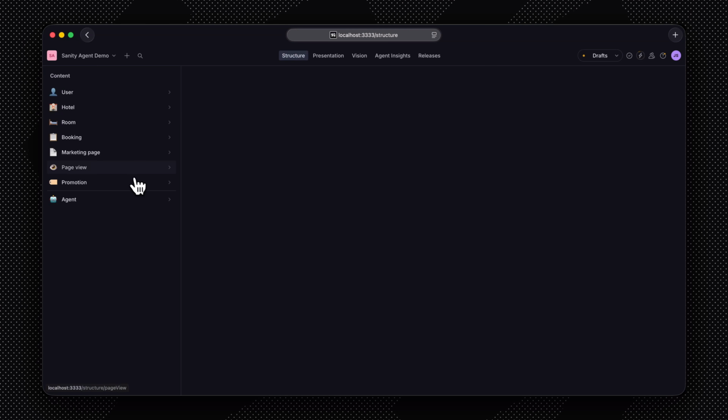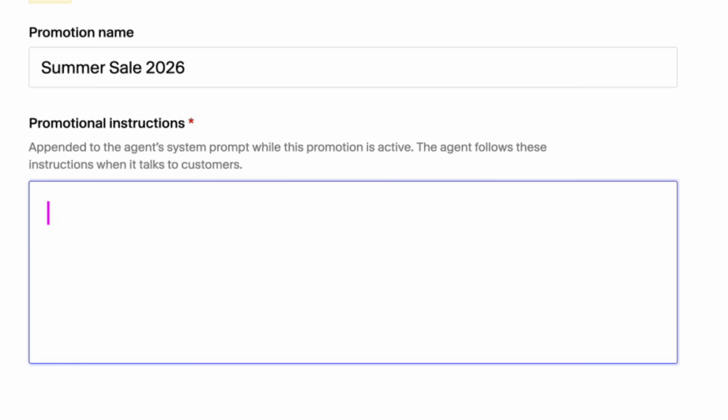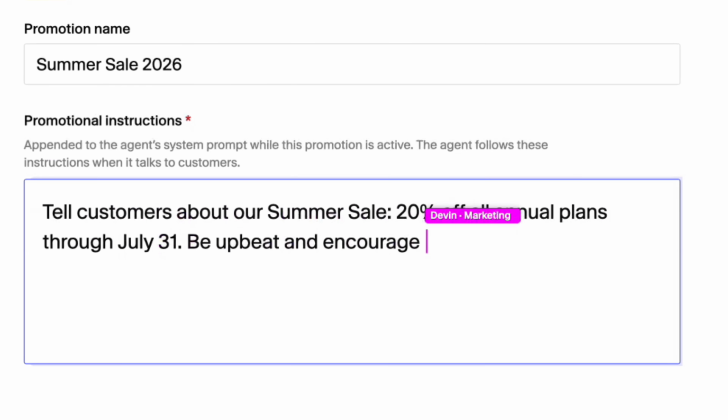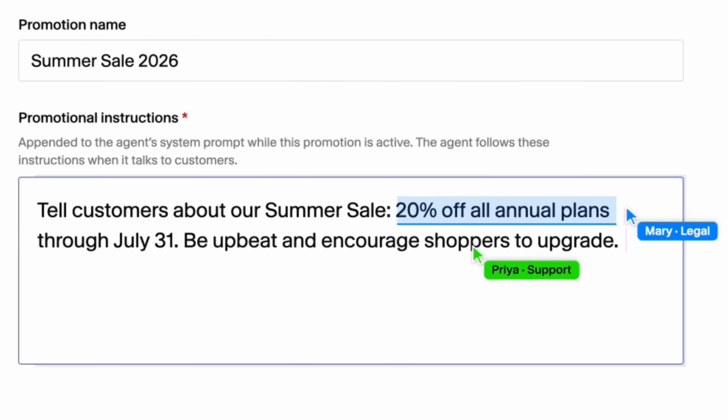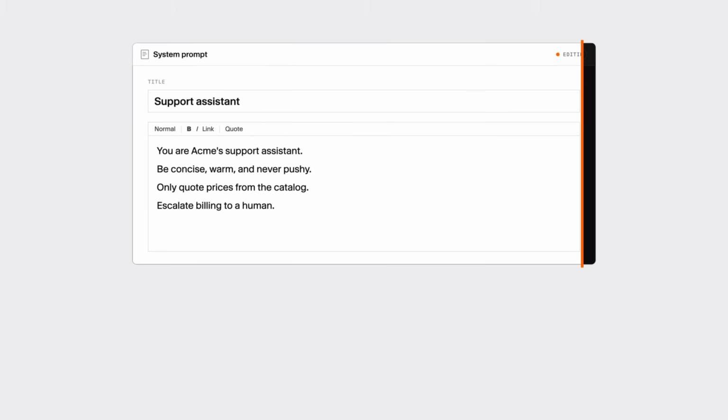If your editors can update a page, they can control your AI chatbot. In fact, your chatbot is your entire organization's responsibility. Just like content, agents need legal review, control from marketing, input from customer support. So, the system prompt, where much of the shaping of the agent occurs, is content, not code.